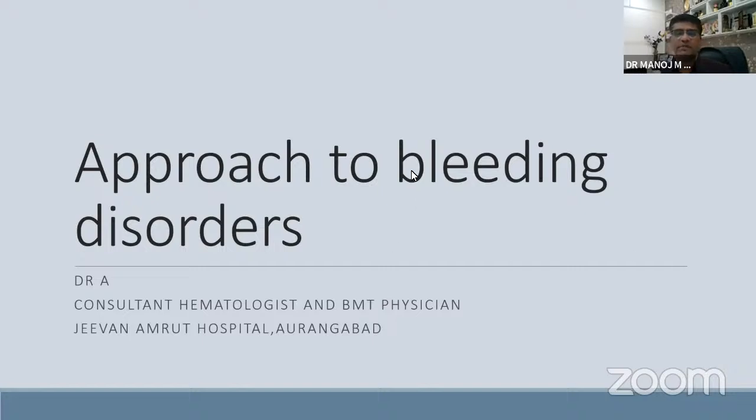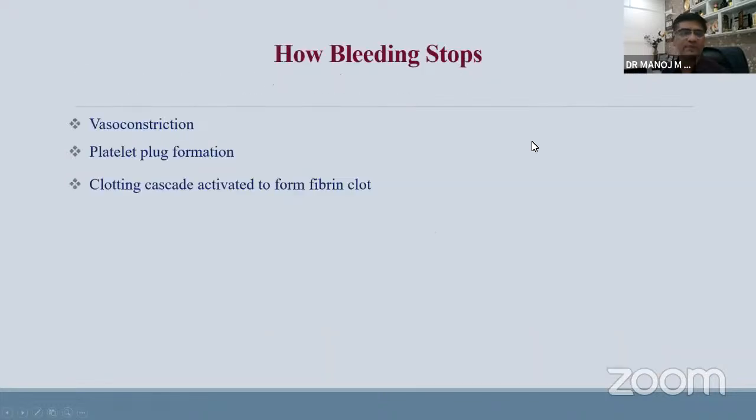Whenever someone comes with bleeding to your clinic or your emergency, what should your approach be? First, to know how the bleeding stops, what the mechanism is, one must understand the basic physiology. Bleeding stops by three mechanisms. One is vasoconstriction, then platelet plug formation. Third comes the clotting cascade, which activates fibrinogen to form the fibrin clot. So: initial vasoconstriction, platelet plug formation, and fibrin clot formation.